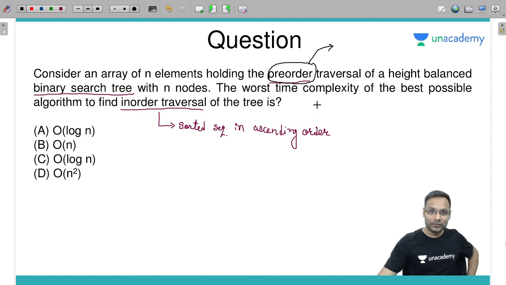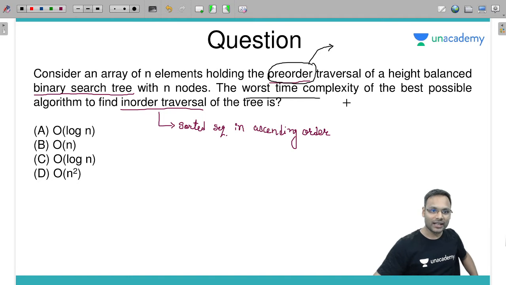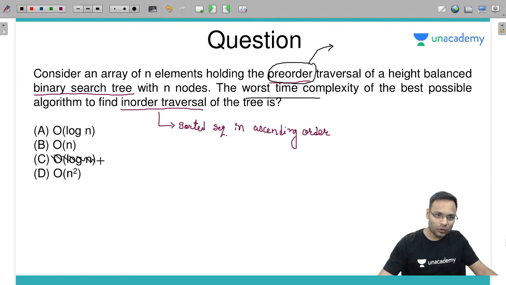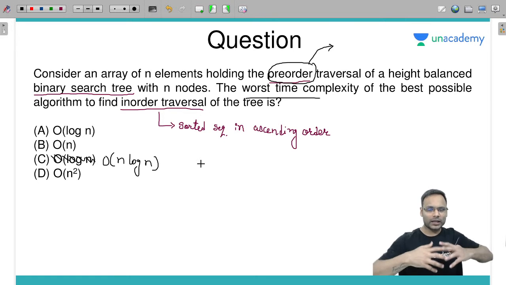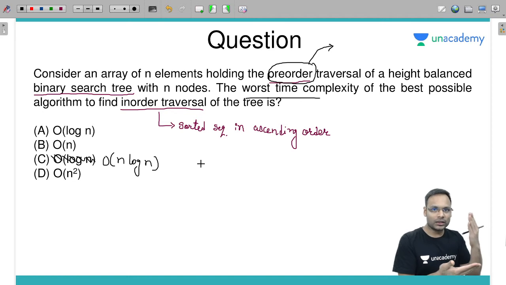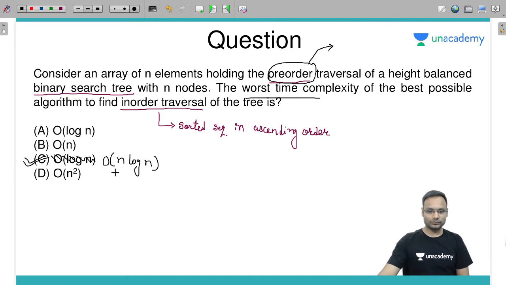Best possible algorithm, worst time complexity. How much is the time? Okay, there is a mistake here. Option C should look like this, n log n. So if we go for comparison based sorting, maybe heap sort or merge sort, then we should have the worst-case complexity C, n log n time. Yes, n log n.